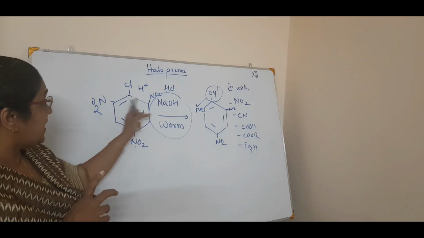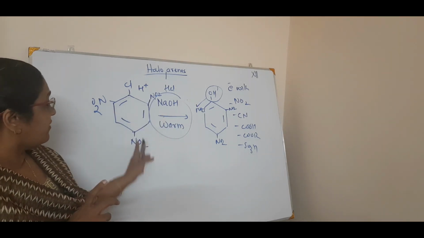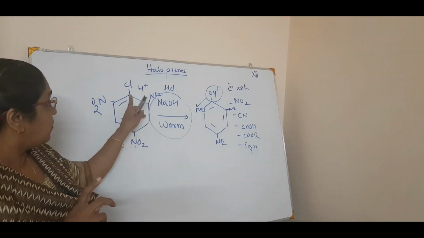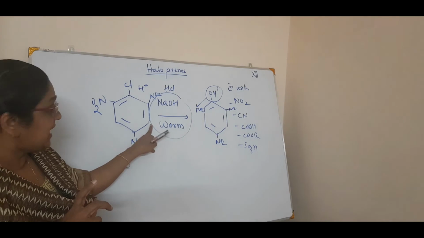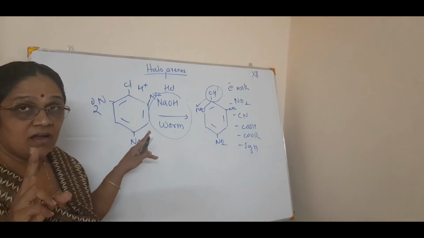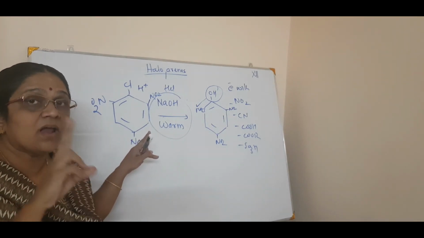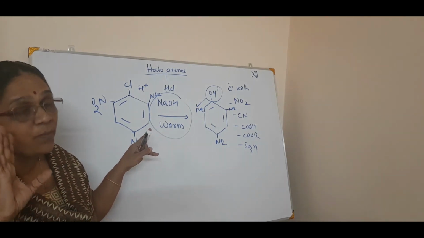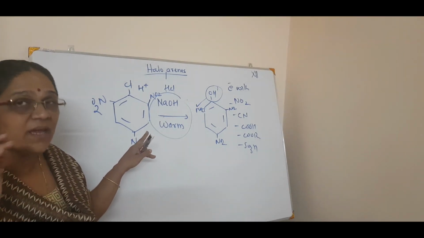Now, if 3 positions, that is 2 ortho and 1 para position, this is meta, right? This is meta position. 1, 2, 3. 3 and 5 are meta. 2 and 6 are ortho. And only 4 is para. Hope you are knowing that. That's why I am continuing.